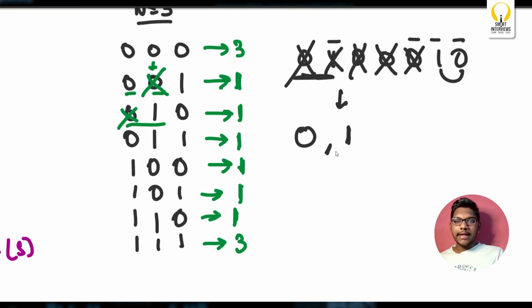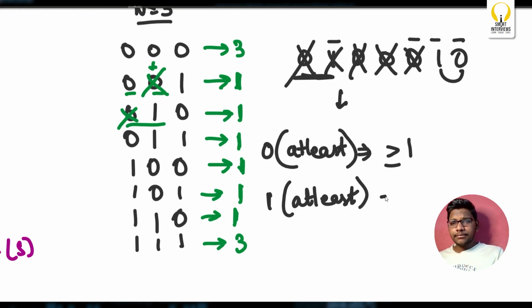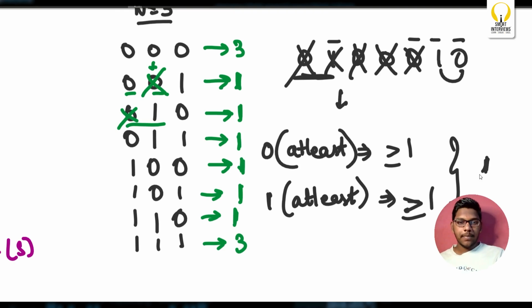So if the frequency of 0 is at least greater than or equal to 1, and the frequency of 1 is at least greater than or equal to 1, the answer will be 1 for sure. Else the answer will be the length of the string.